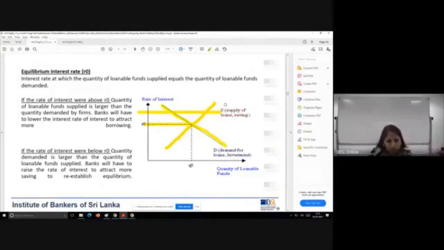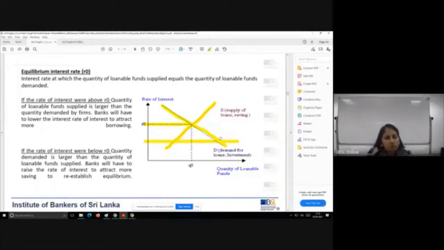What happens if the market interest rate is below the equilibrium rate? Over here, we are looking at a low supply, but a high demand. This is a deficit in the market.